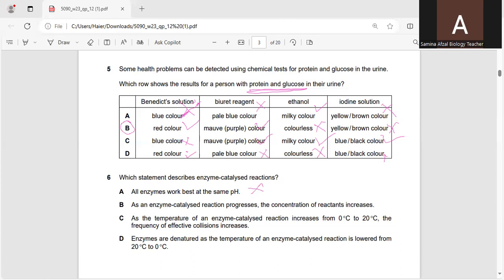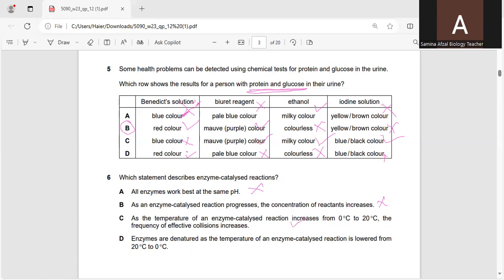No. As the temperature of the enzyme catalase reaction increases from 0 to 20 degrees centigrade, the frequency of effective collisions increases. Yes, when you increase the temperature, the rate of reaction also increases, so the collision among the molecules will also increase. So it can be correct.